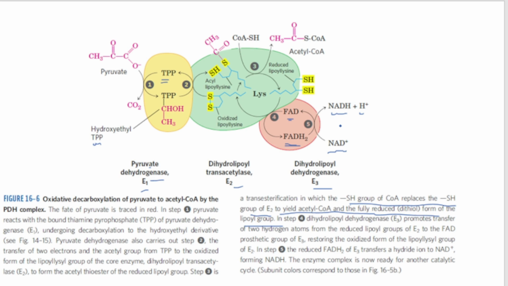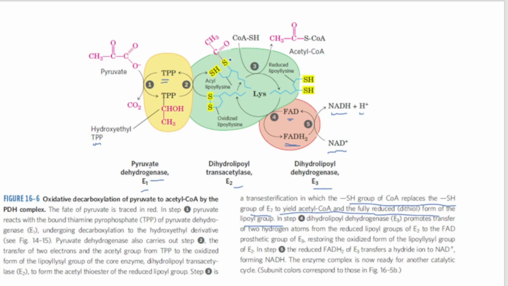So let us again revise. In the first step, due to this pyruvate, there is removal of carbon dioxide in the presence of TPP, and this TPP is converted into hydroxyl ethyl TPP. This is in the pyruvate dehydrogenase. The next thing is how hydroxyl ethyl TPP will be converted into TPP. During this time the oxidized lipoyllysine is converted into acyl lipoyllysine.